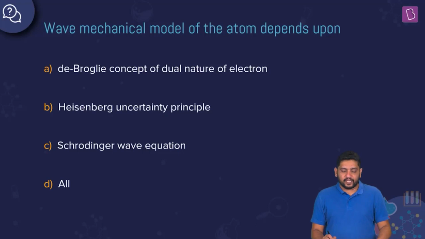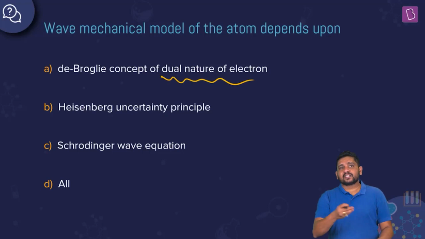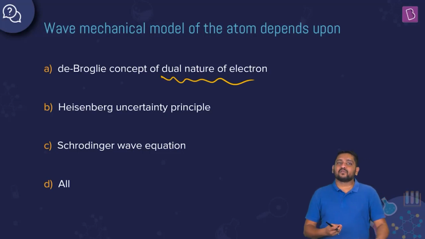We say that we can't think of an electron, which is a very low mass object that is moving with high speed, purely as a particle. We will have to consider the de Broglie duality in nature of an electron which is there within an atom. So yes, wave mechanical model of the atom has its foundations from this idea that every particle has a duality in it. There is not just particle behavior, there is also wave-like behavior when it has some kind of momentum, right?